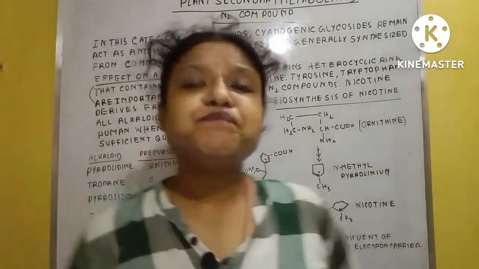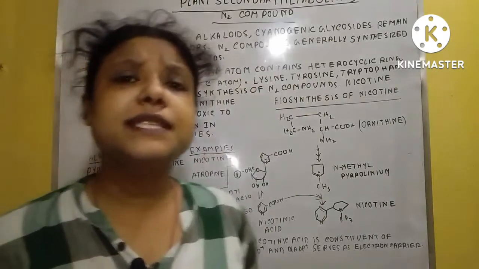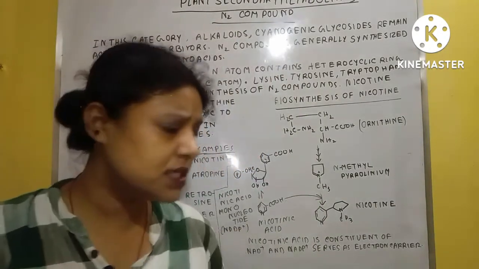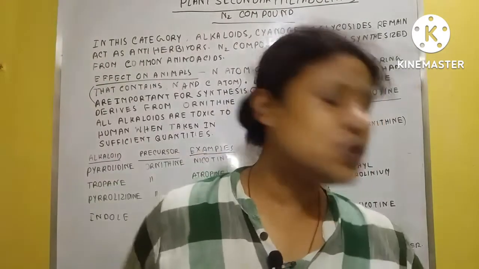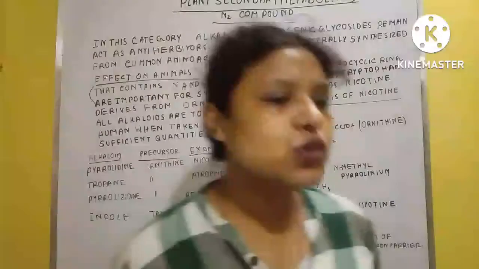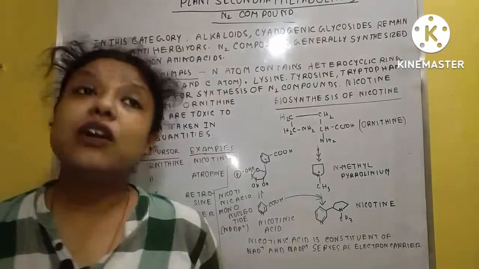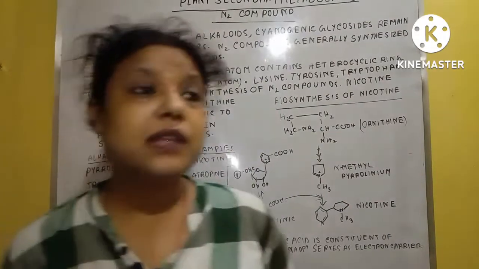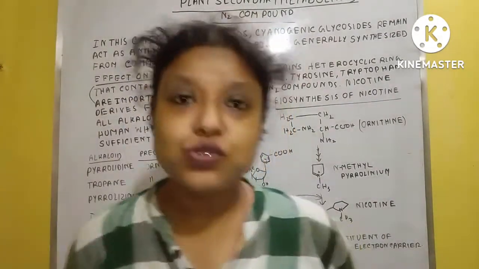Briefly, these are compounds present in the plant body, because plants are generally consumed by herbivores, and sometimes they are infected by insects and pathogens.